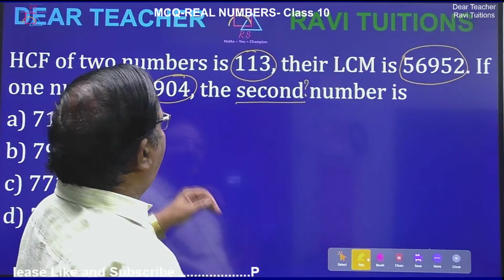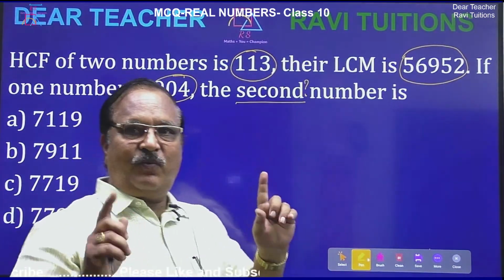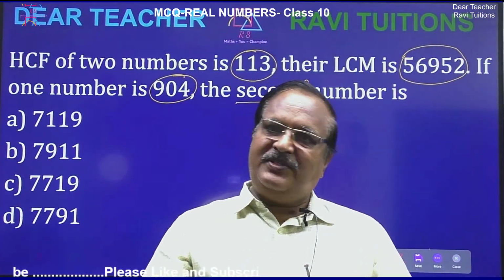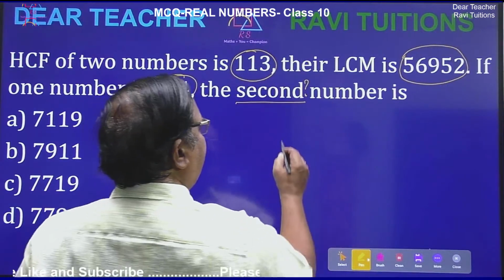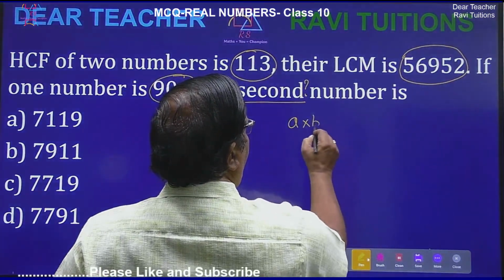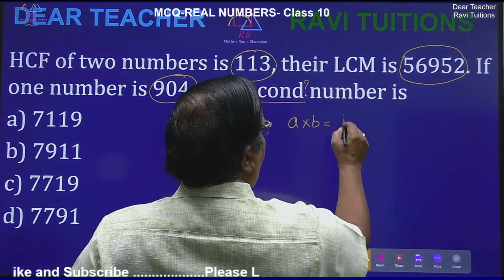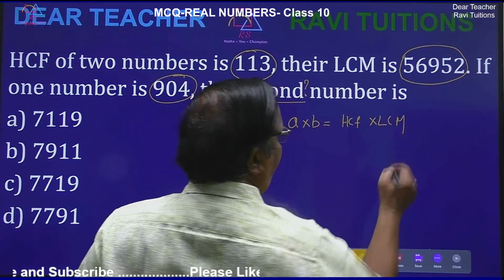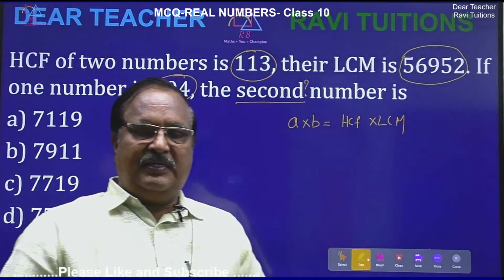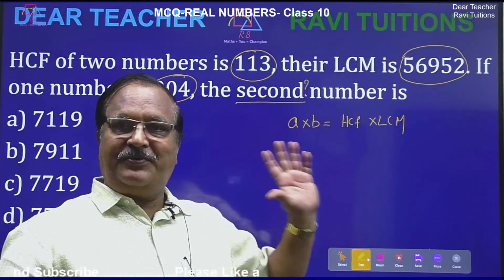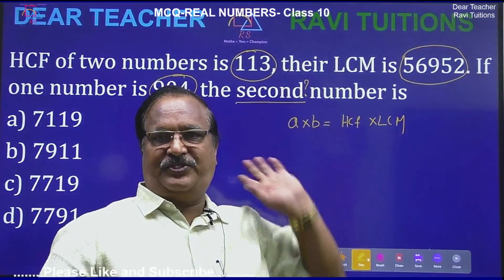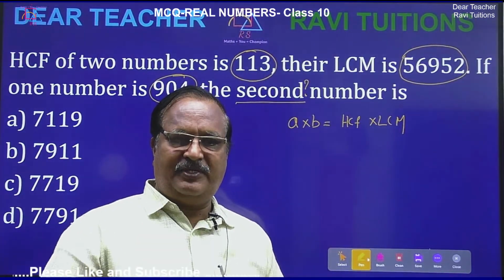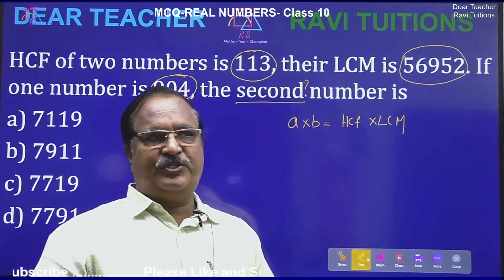So now this is the thing. In this type of question, one formula is there. That formula you have to remember. That means A into B is equal to HCF into LCM. This is the formula you have to use for these questions. This question is a very important question, and it has come in previous year board examinations also.